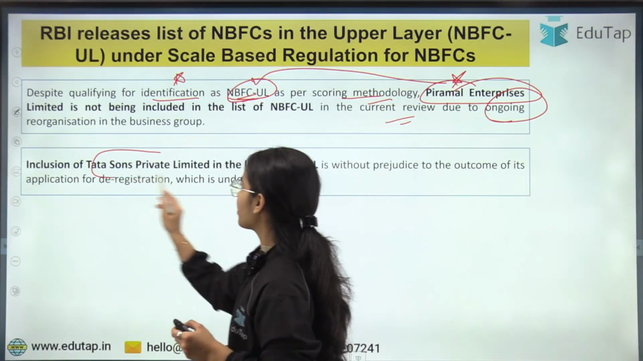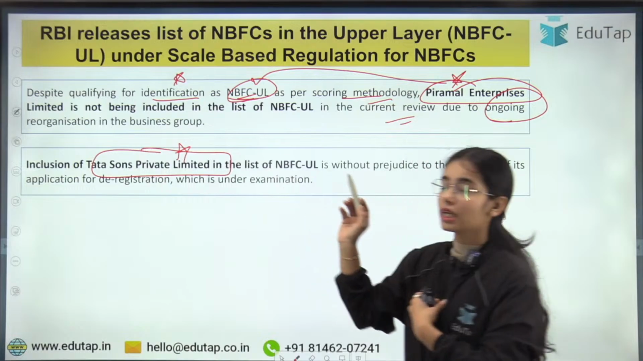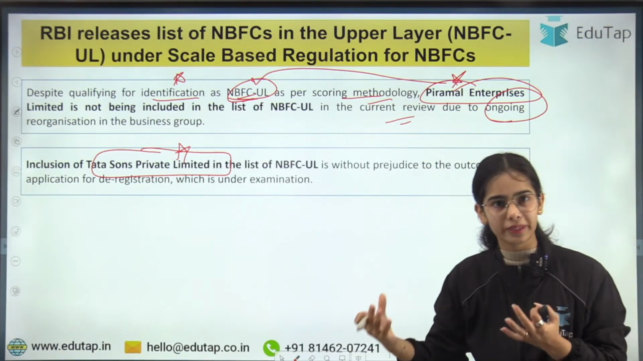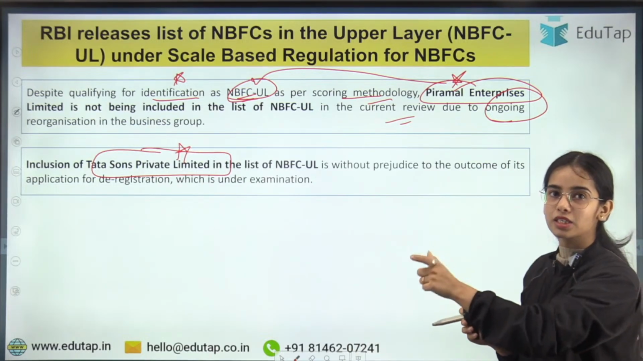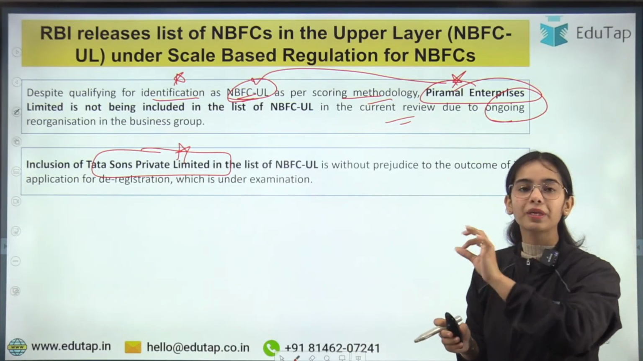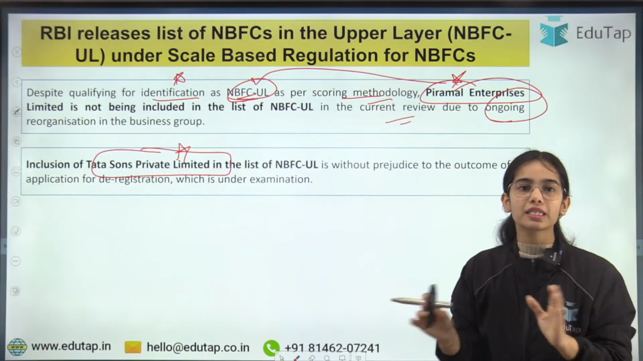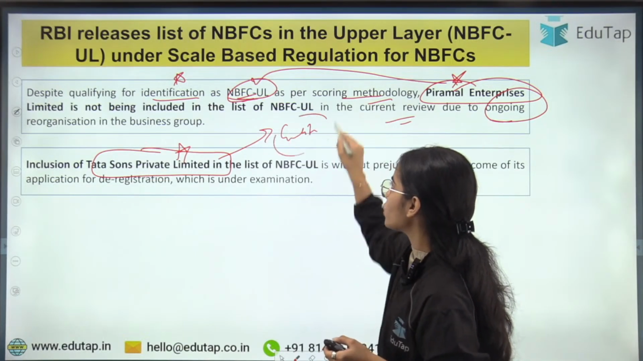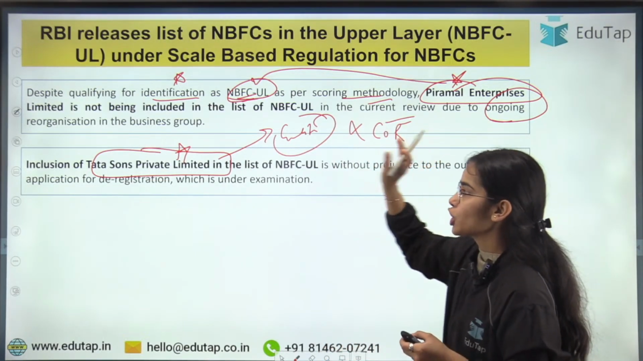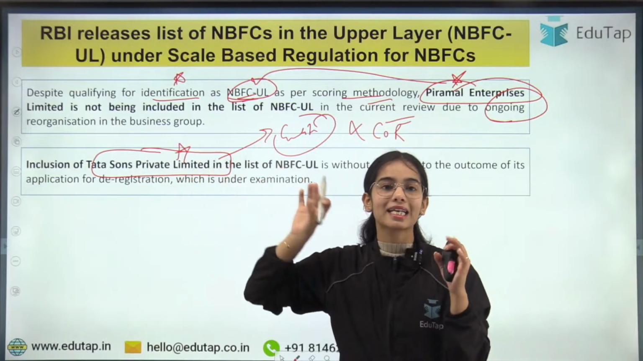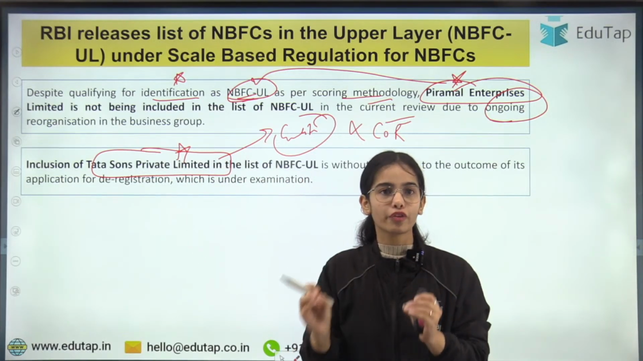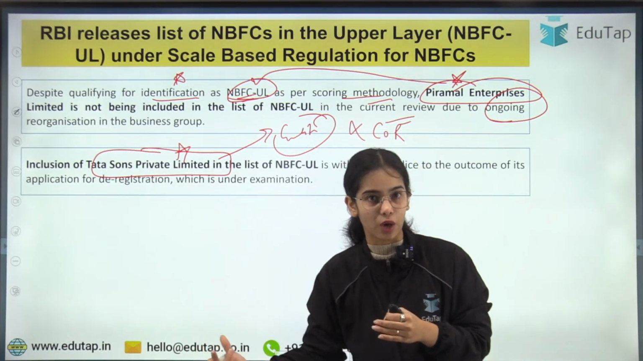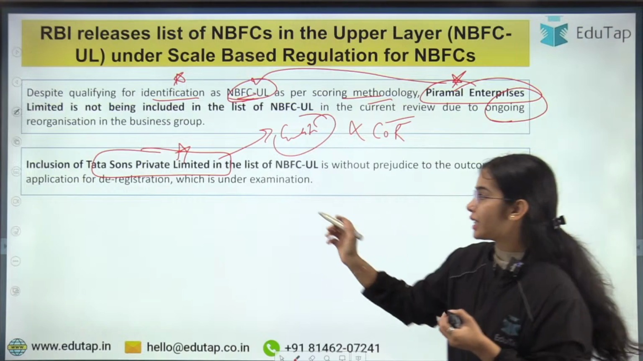Inclusion of Tata Sons Private Limited. Tata Sons Private Limited has been included in the upper layer, and the RBI has clarified that this entity is kept in the upper layer not because it said that it wants to cancel its certificate of registration. Actually Tata Sons Private Limited has said that it wants to cancel the certificate of registration as an NBFC, that it does not want to work as an NBFC right now. So they are kept in the upper layer.